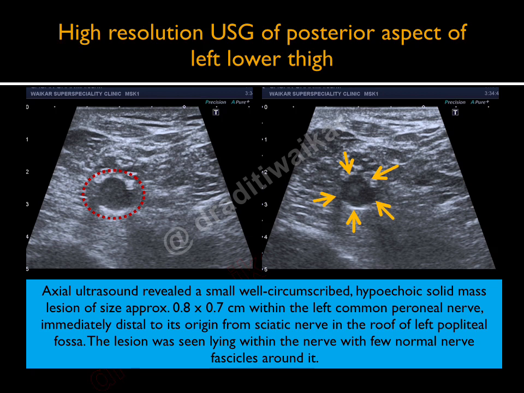The lesion was seen lying within the nerve with few normal nerve fascicles around it. So there was not much visible enlargement of the common peroneal nerve, and this lesion was comfortably sitting within the nerve.